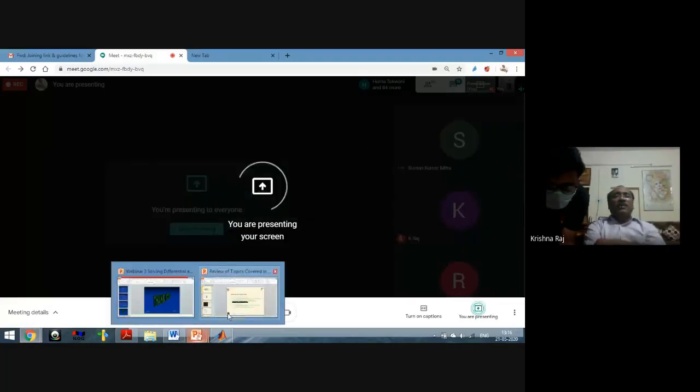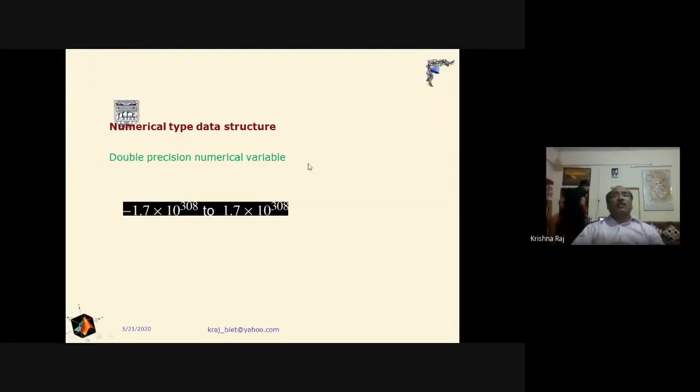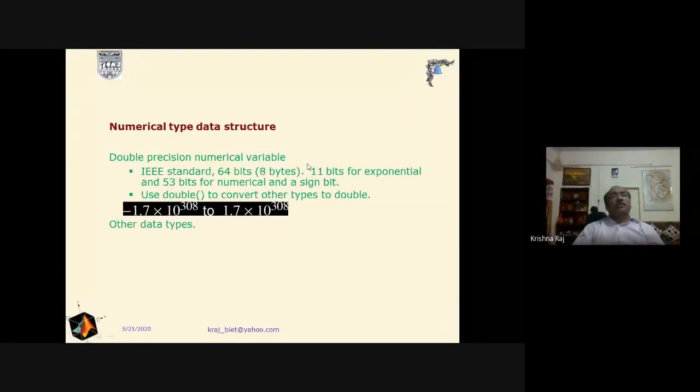But when we move towards the floating point, it has two types of representation, one is user defined and the second one follows the standard. And when we follow the standard, in that case we can use either single precision or double precision. If it is user defined, then we just write float, and if we are using the standard representation, then we have to use either single or double.